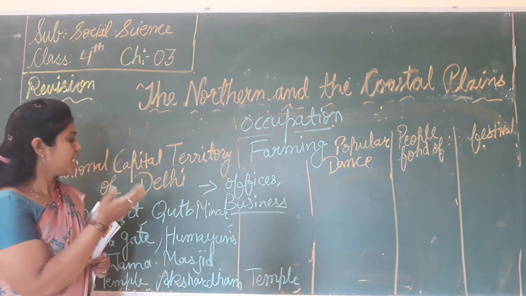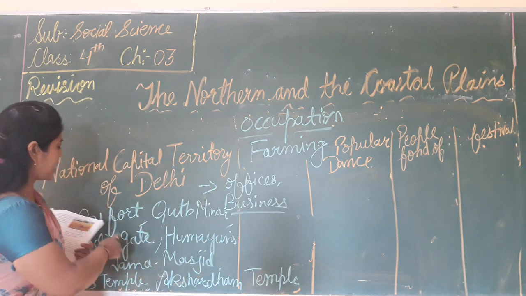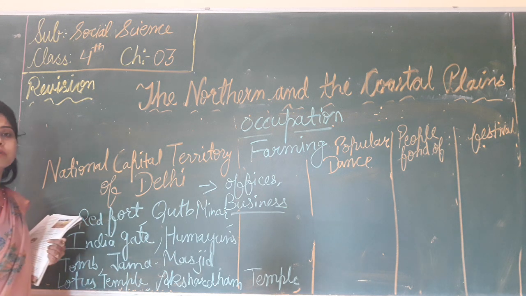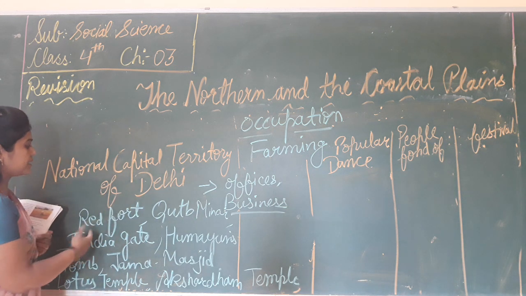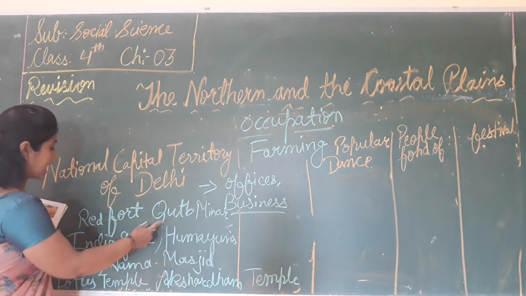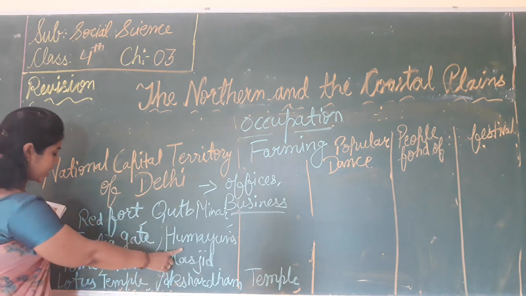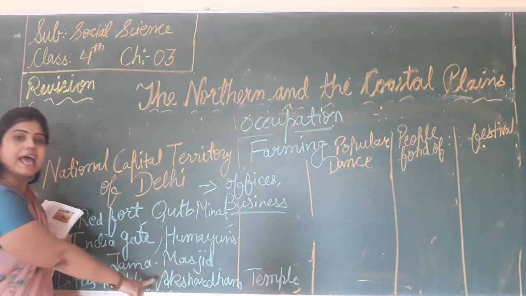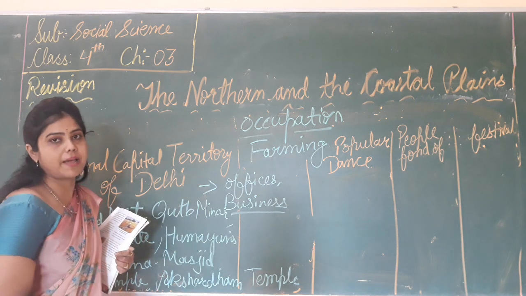So in Delhi, most of the people work in offices, and most of them have their own business. And what are there? There are many famous monuments in Delhi. That is the Red Fort, Qutub Minar, India Gate, Humayun's Tomb, Jama Masjid, Lotus Temple, and Akshardham Temple.